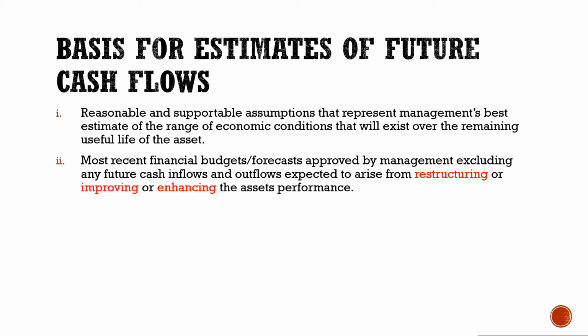And second, future cash flows can be estimated using the financial budget and forecasts which are approved by the management, excluding any future cash inflows and outflows expected to arise from restructuring or improving or enhancing the asset performance.